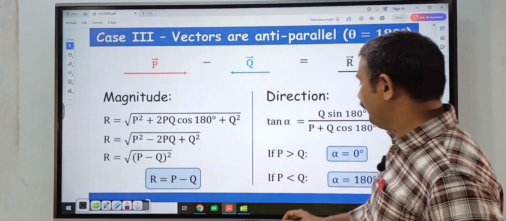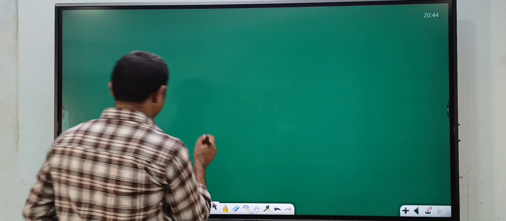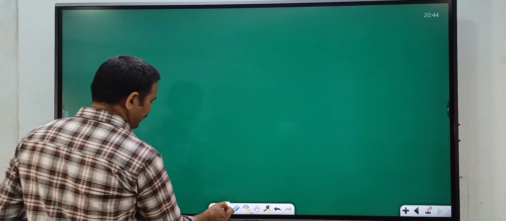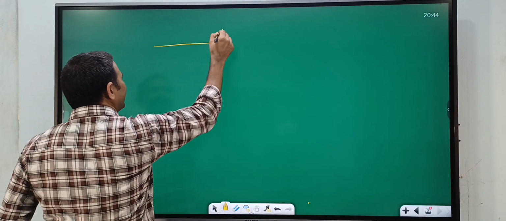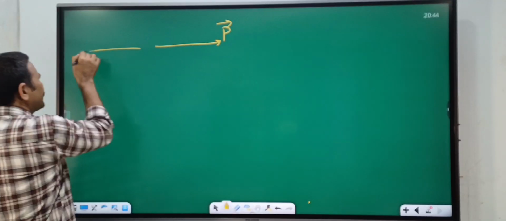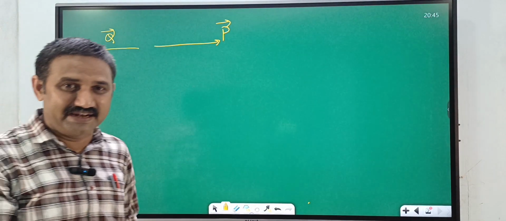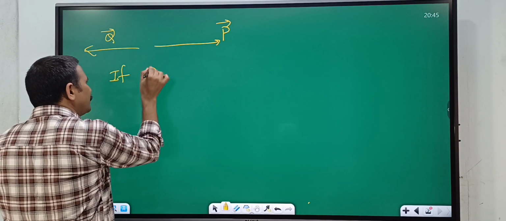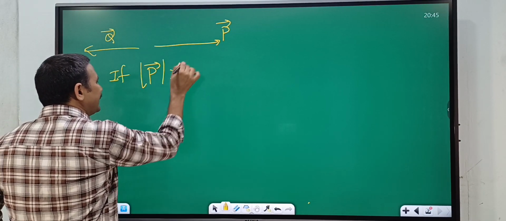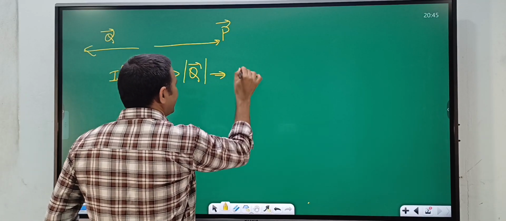Okay. If two vectors are in the opposite direction, suppose this p bar vector is in this direction and the q bar vector is in this direction. Both vectors are in the opposite direction. If the p bar vector magnitude is greater than the q bar vector magnitude, then what is the resultant?